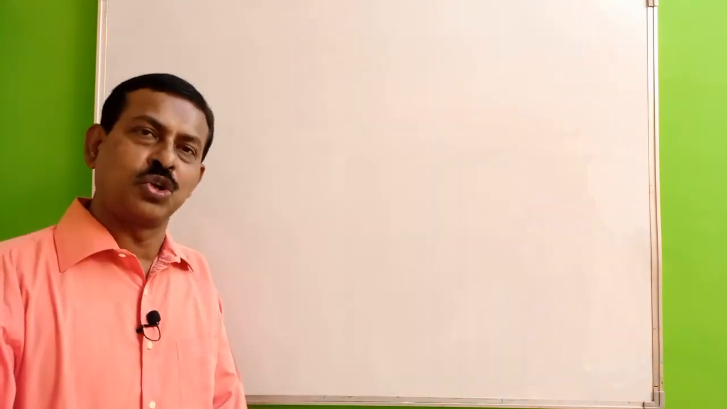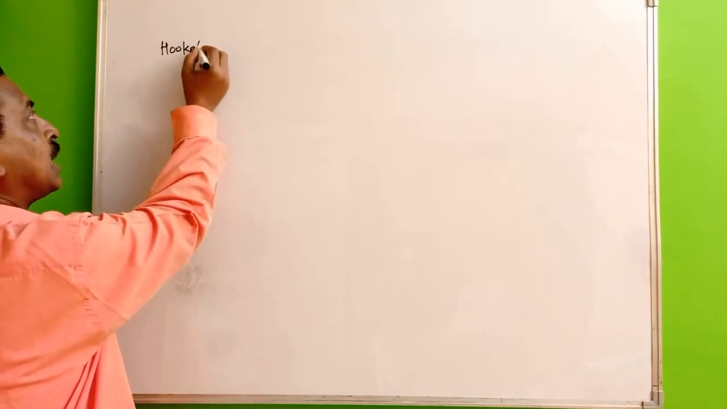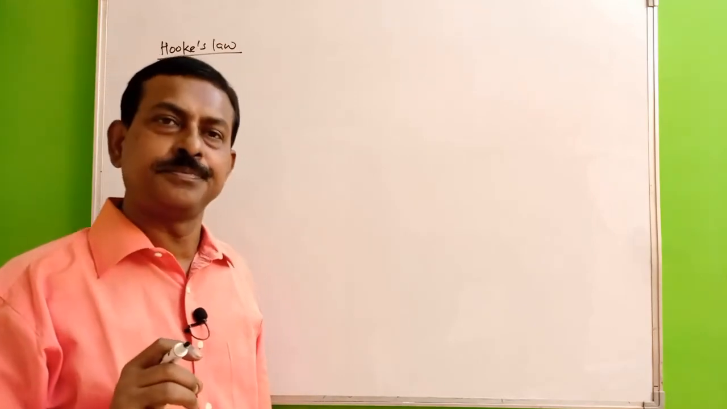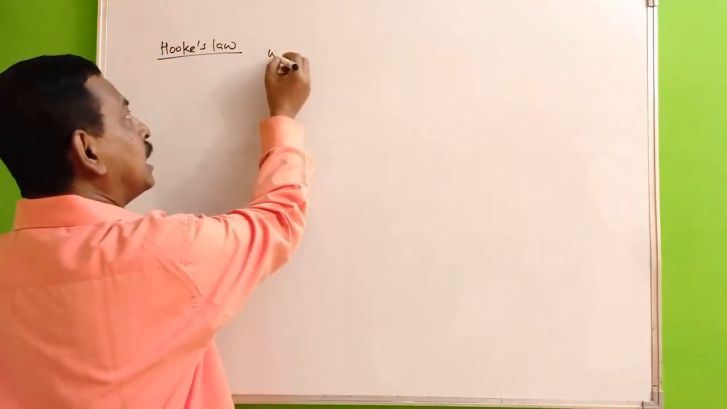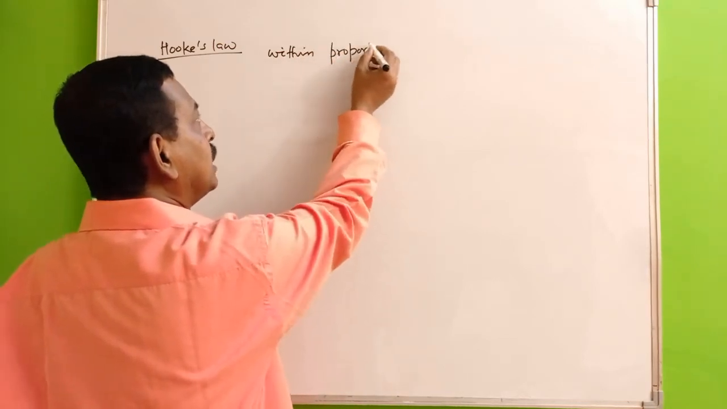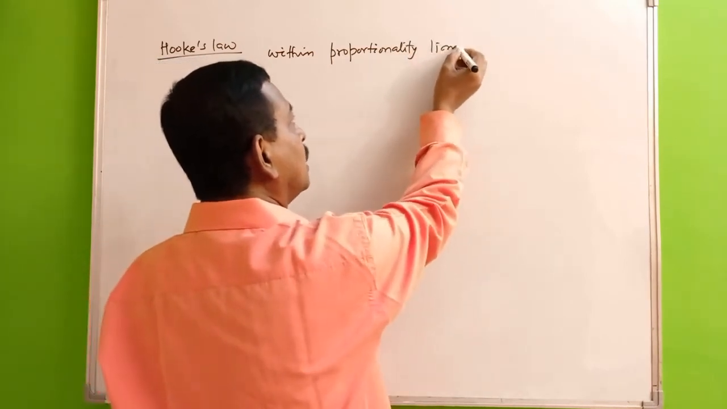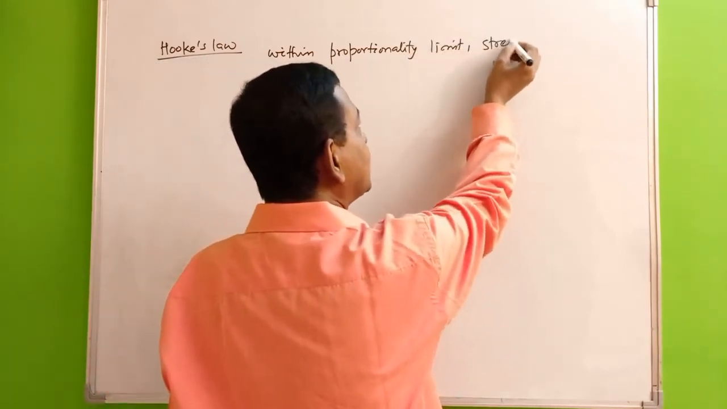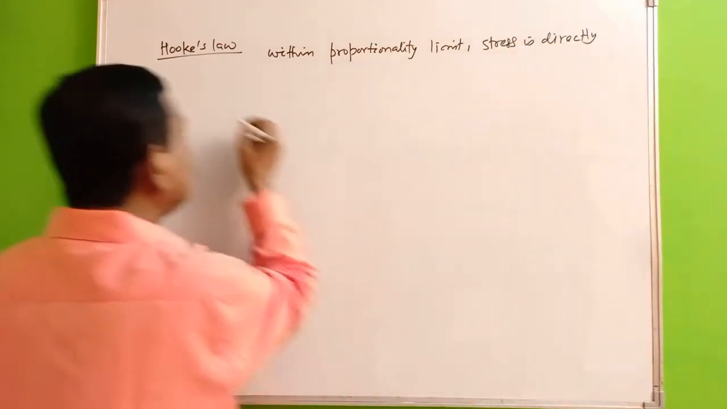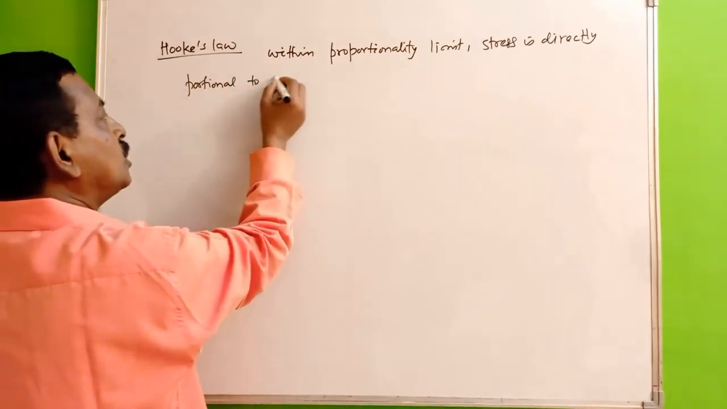Let's now take Hooke's law. Hooke's law says that within proportionality limit, a stress is directly proportional to a strain. So this is that within proportionality limit, a stress is directly proportional to a strain.